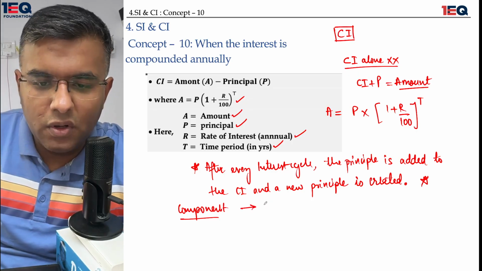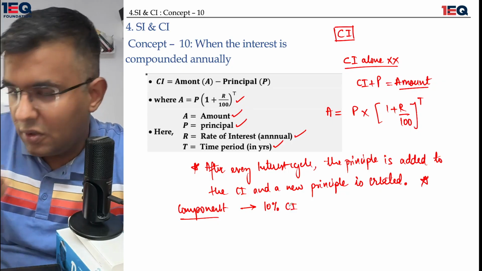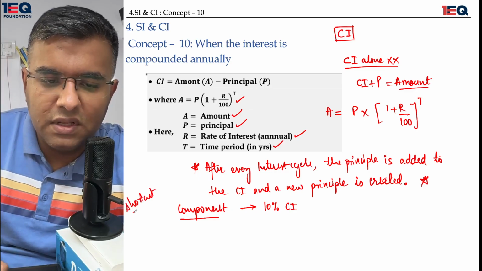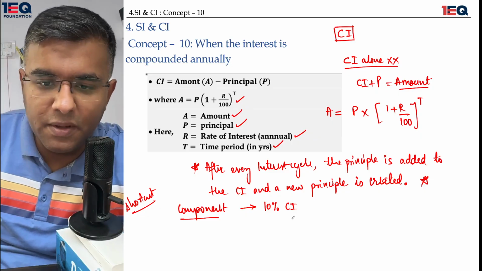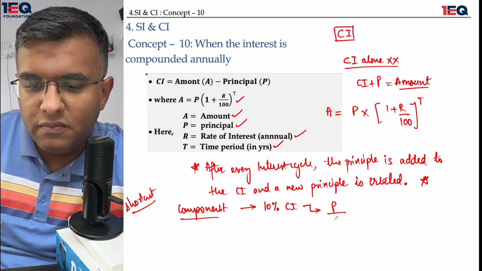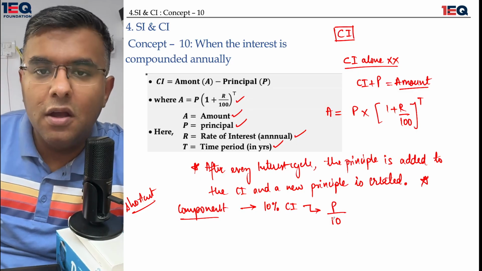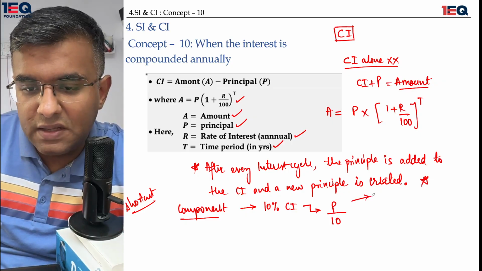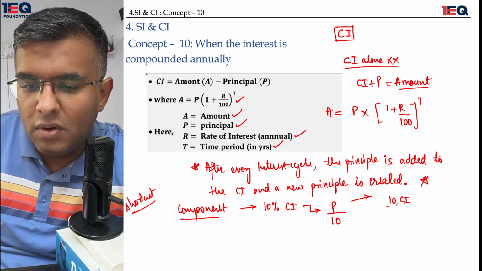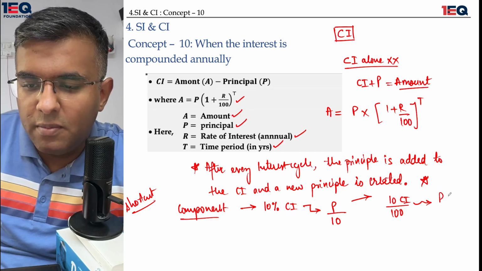We are first of all going to assume that there is a 10% compound interest that we are talking about. This is nothing but a shortcut which we might need to apply in the upcoming questions. Whenever we have a 10% thing, we need to have a principal and divide it by 10. Why do we do divisions by 10? The reason is that the compound interest rate that we are talking about needs to be divided by 100, and whatever outcome comes here we need to multiply it by t.